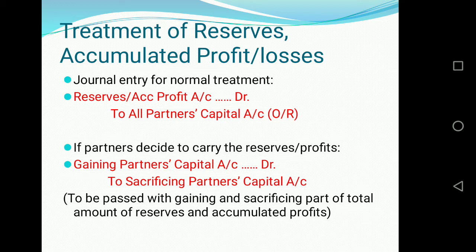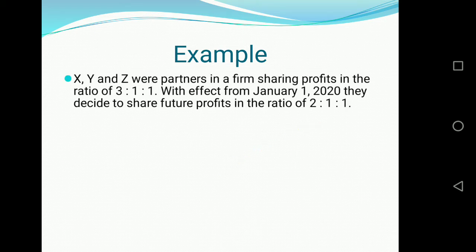They cannot carry their reserves or accumulated profit as it is without doing any treatment, but the treatment will be different and they have to pass the journal entry gaining partners' capital account debit to sacrificing partners' capital account. And this is similar to the treatment which we have learned for goodwill. Okay, so moving further, let's understand this with the help of an example.